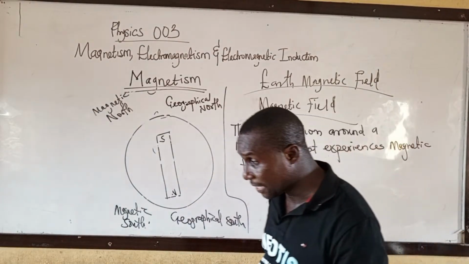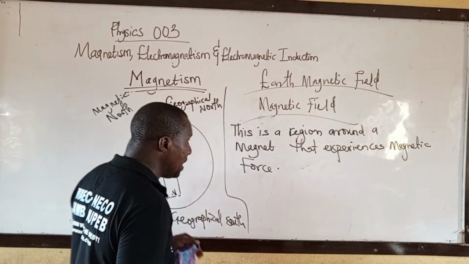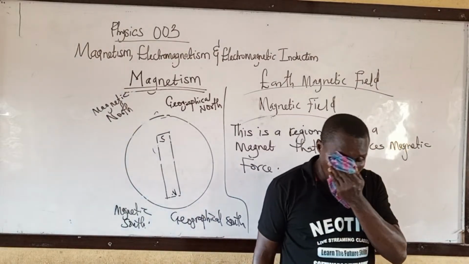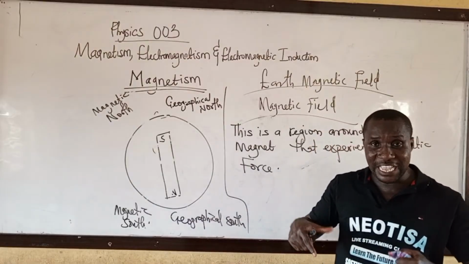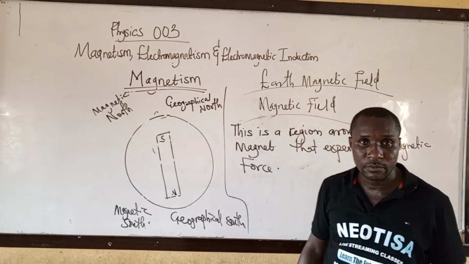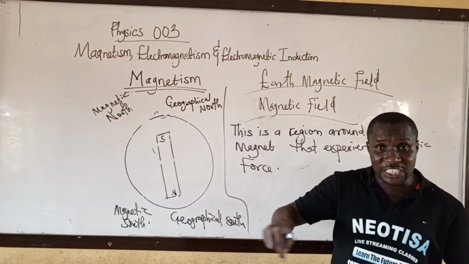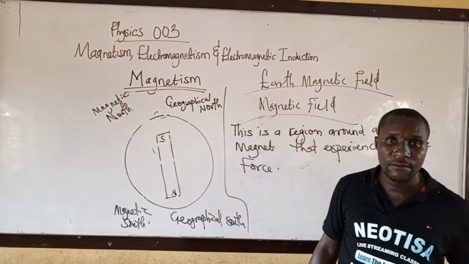Write it down. That is magnetic field. A region surrounding a magnetic bar that experiences magnetic force is called magnetic field. The region around a magnetic bar that experiences magnetic force is called magnetic field.